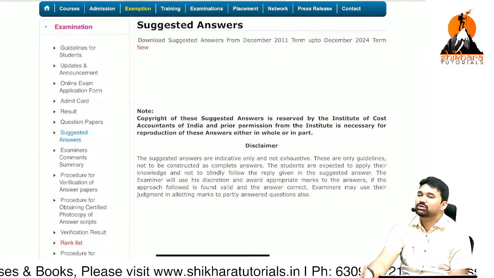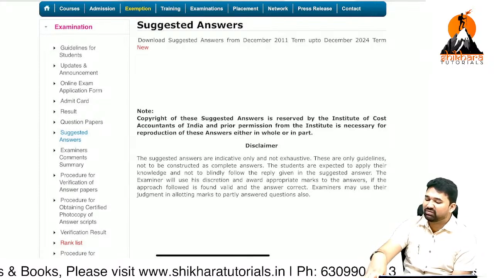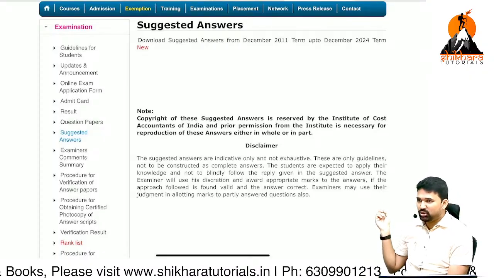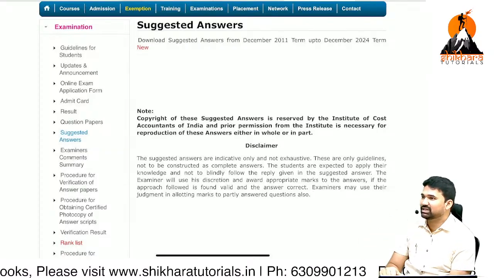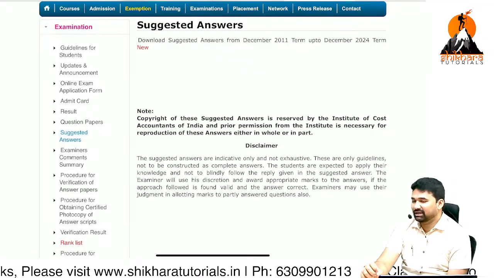Then why will a student fail? Even if a student is able to cover 50% of the curriculum in an extensive way, he is going to pass and he is going to score a minimum of 47 to 50 marks. You are going to cover 100%. Then why will you fail? So that is the criteria.